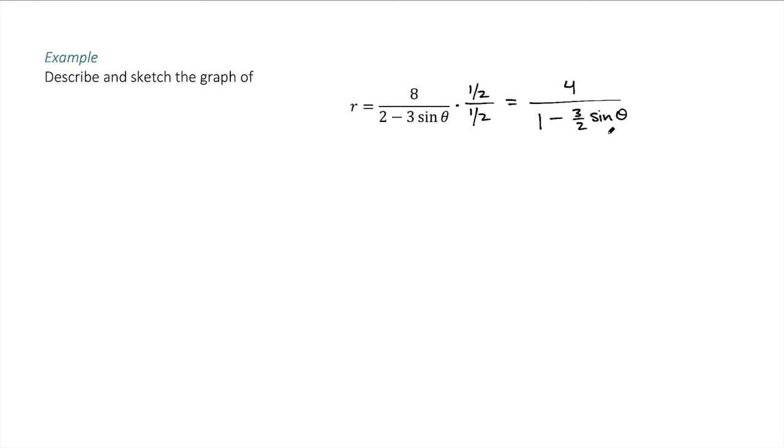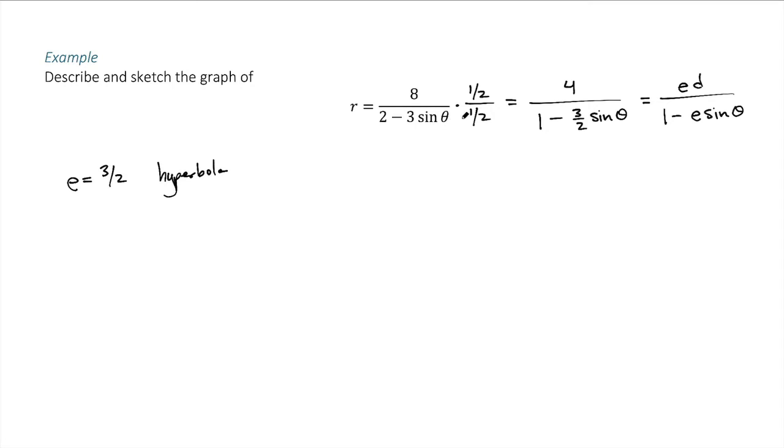Okay, now comparing this to our standard form of ED over 1 minus E sine of theta, we see that E is equal to 3/2. Because 3/2 is greater than 1, we know that this is a hyperbola. And of course the focus will be at the pole, since that's our standard form for conics in the polar form of conics.